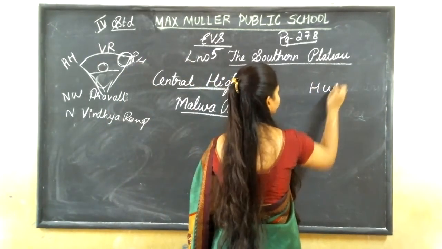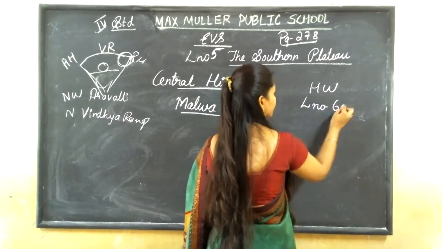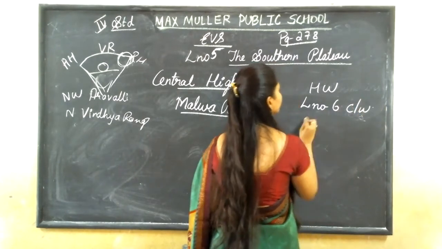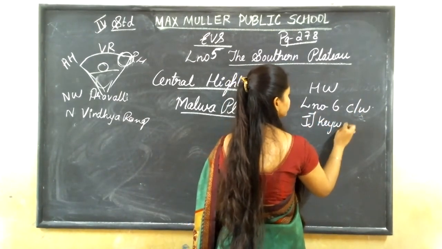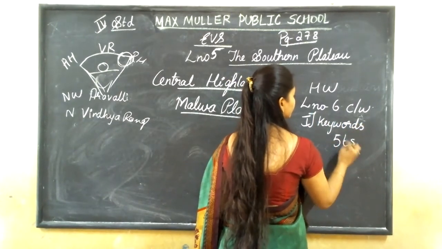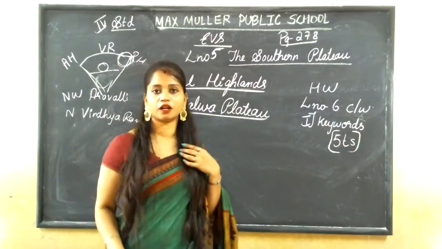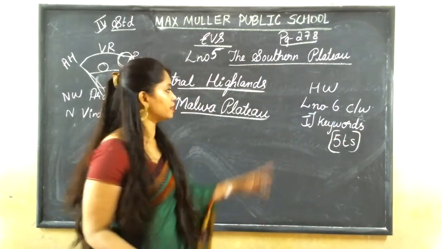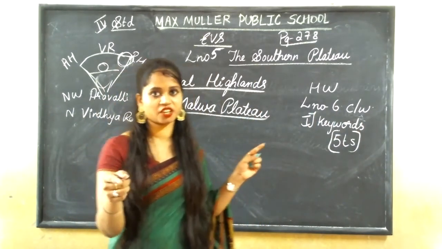Homework: lesson number 6 from your classwork. The keywords, first the main ones, you have to write 5 times. Understood? This is your homework you are getting today. Lesson number 6 from your classwork, you all can check your classworks.